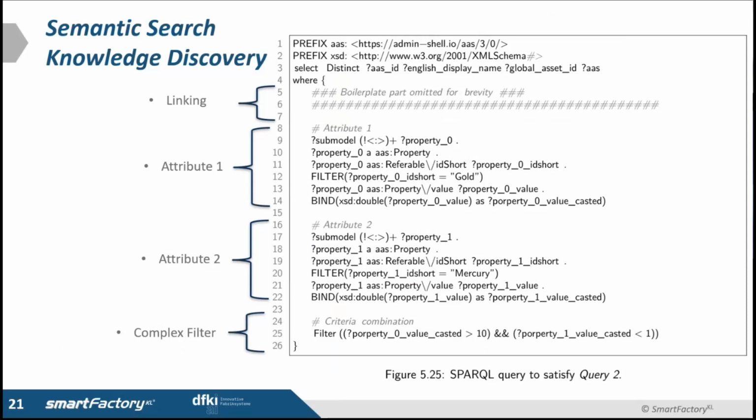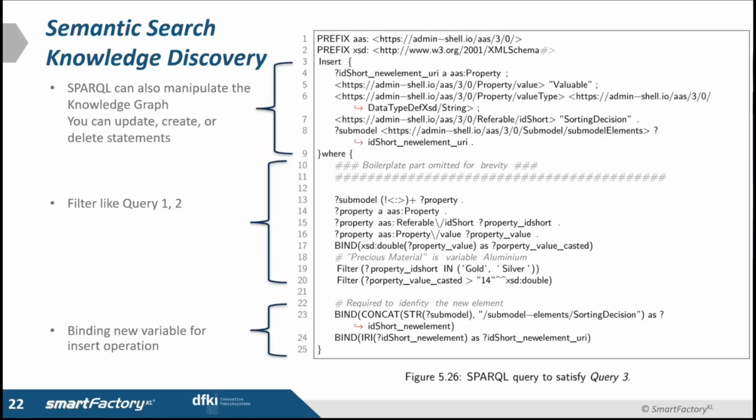But we wanted to have multiple attributes. So the first part of the query is the same as before. We want to link and go from AAS to submodel. This part is very important. I will explain it later. For the first attribute, we can get it in this way. For the second attribute or other attributes, we can have our conditions here, and then at the end we can apply a complex predicate on top of these values of these properties.